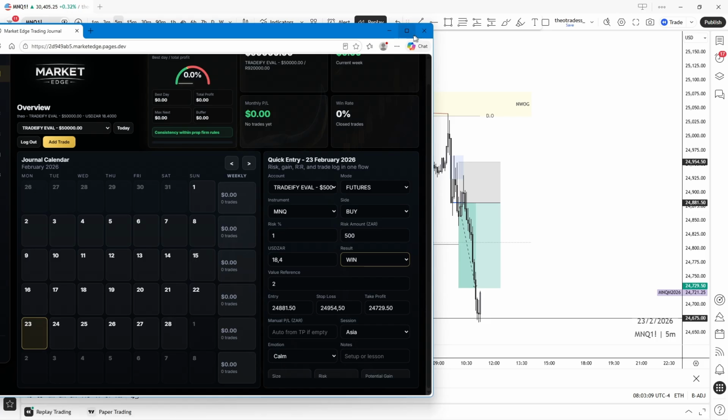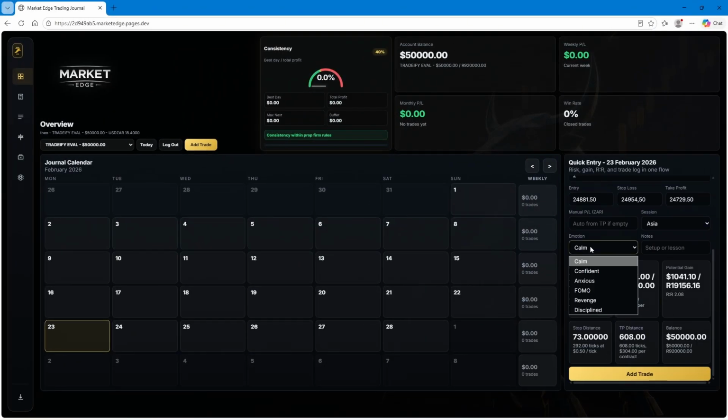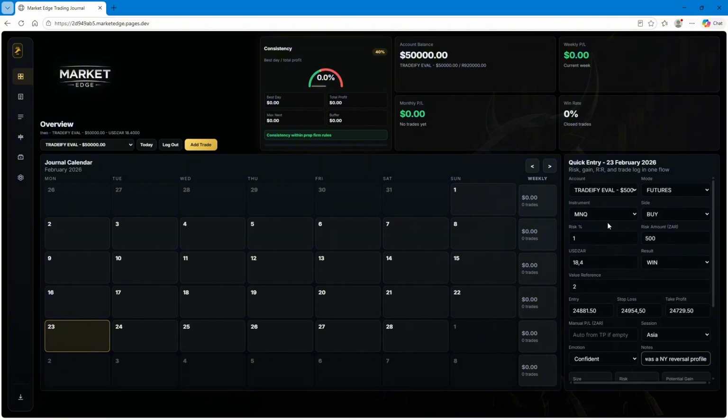So let's go to our journal. Let's make it full screen. So we can say we were quite calm, quite confident. So I'll say confident, and I'll just make a note and say this was a NY reversal profile, and there we have it. This was a New York reversal profile.